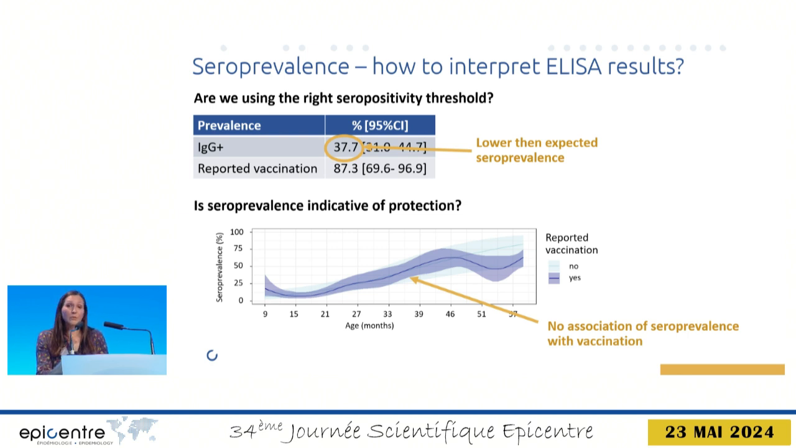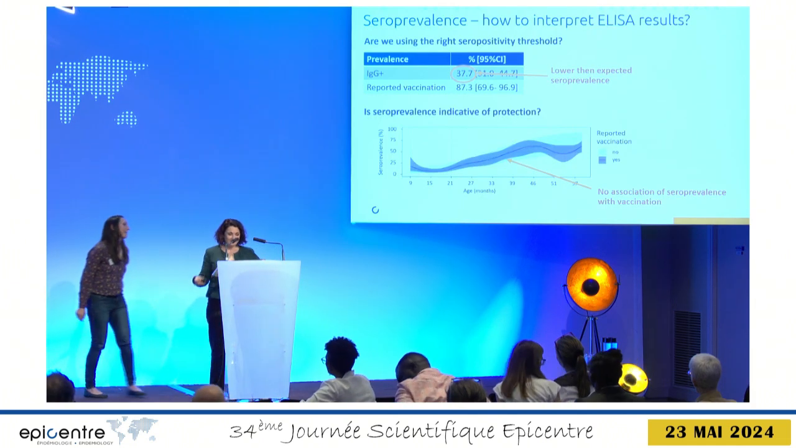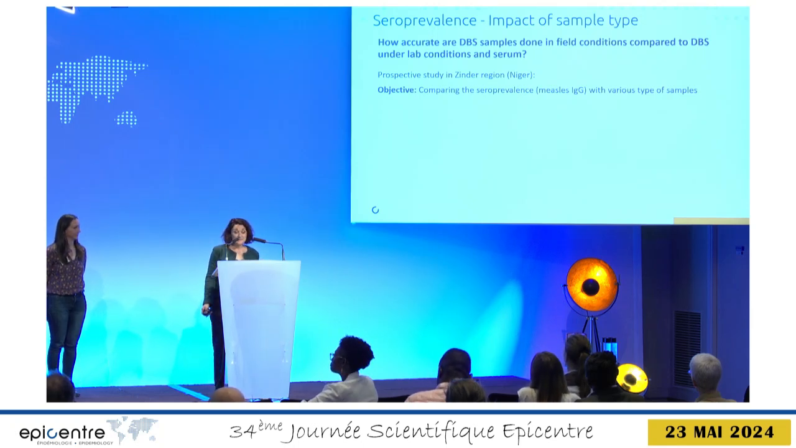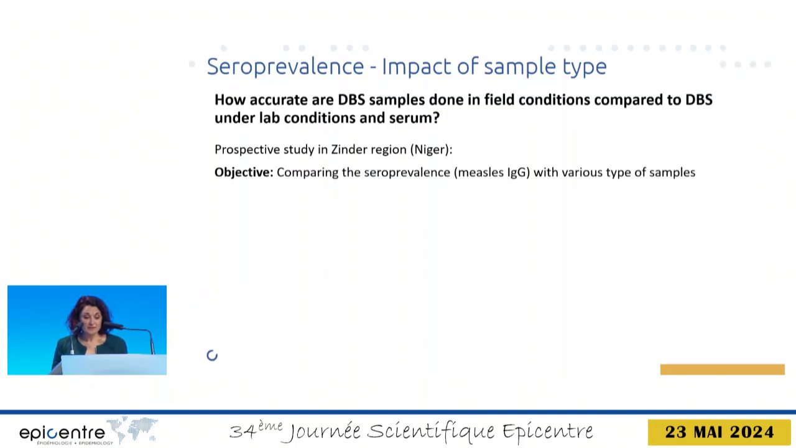Here we only used DBS samples, so we are also wondering whether these seroprevalence estimates based on DBS samples will need to be adjusted to match the reference, the serum-based estimates. That's why, in another survey, we studied the impact of sample type on seroprevalence estimates. We wonder whether the quality of DBS under field conditions is comparable with DBS under laboratory conditions and serum.